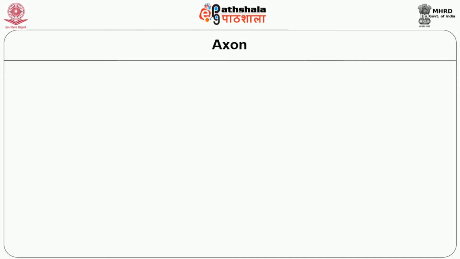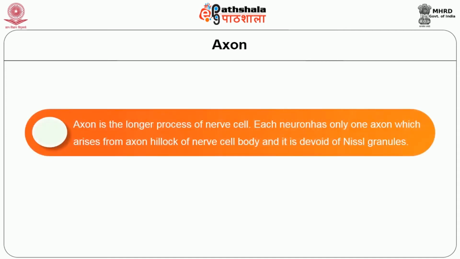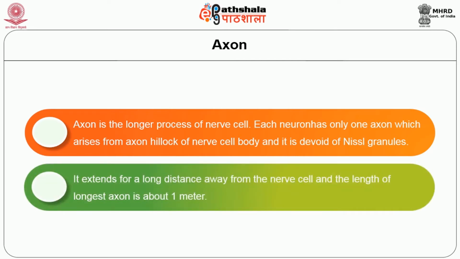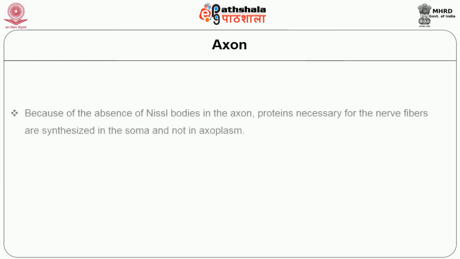Now let us see about the axon. The axon is the long process of the nerve cell. Each neuron has only one axon, which arises from the axon hillock of the nerve cell body, and it is devoid of Nissl granules. It extends for a long distance away from the nerve cell, and the length of the longest axon is about 1 meter. Because of the absence of Nissl bodies in the axon, proteins necessary for the nerve fibers are synthesized in the soma and not in the axoplasm.